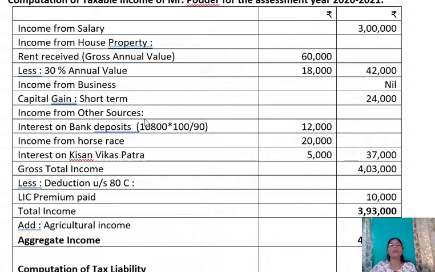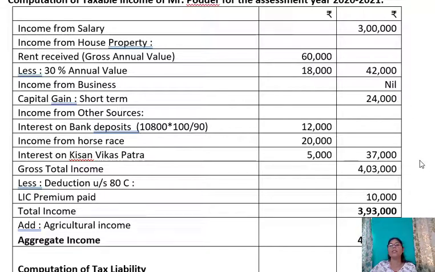Next is income from other sources. Interest on bank deposits, which we have to gross up: 10,800 into 100 by 90, it comes to 12,000. This is the gross amount. Income from horse race 20,000. Interest on Kisan Vikas Patra 5,000. So income from other sources comes to 37,000.